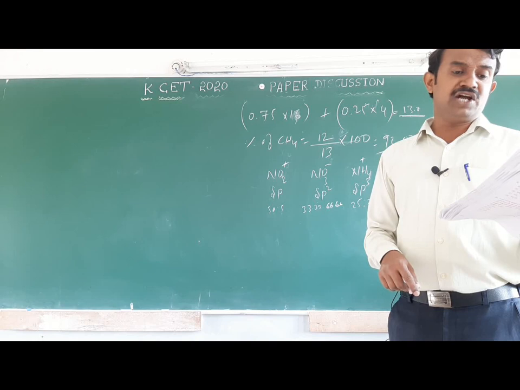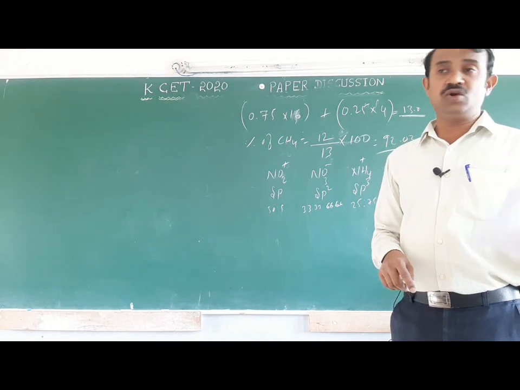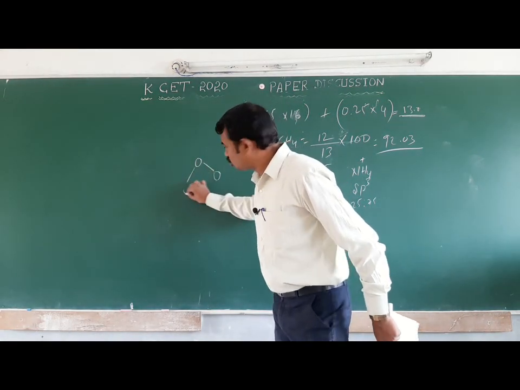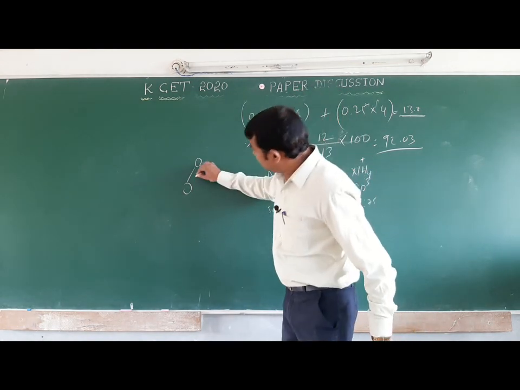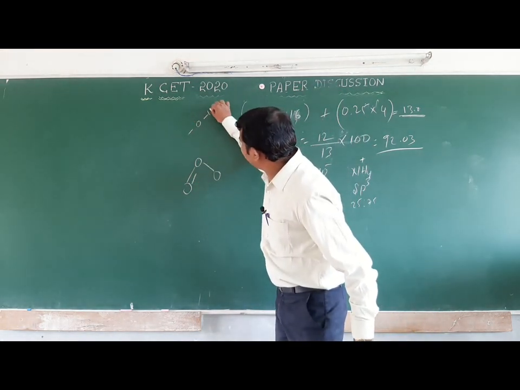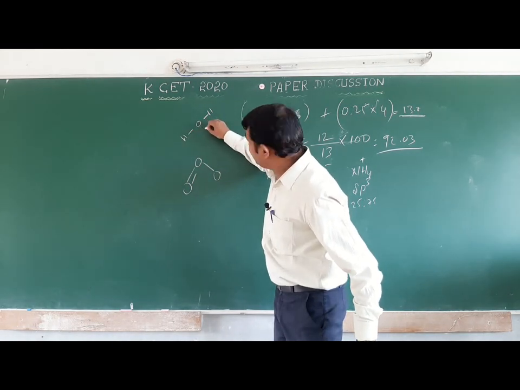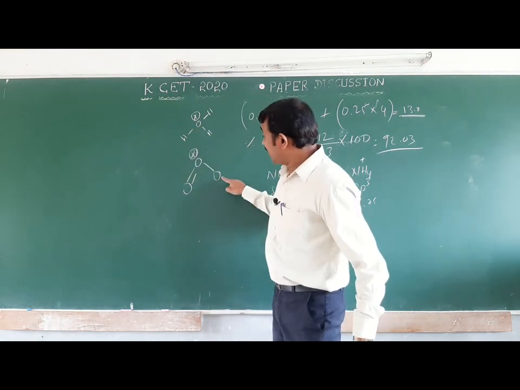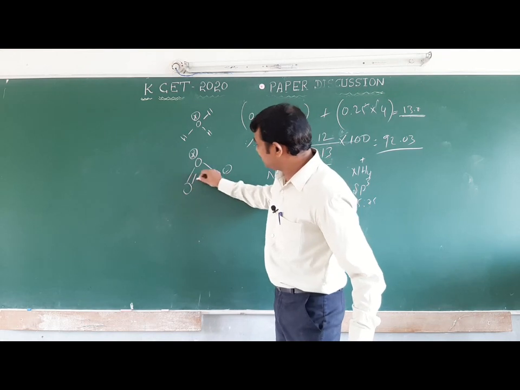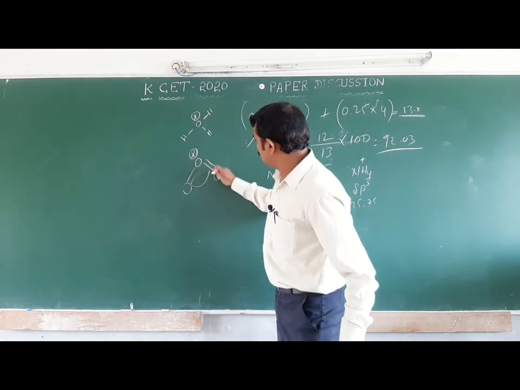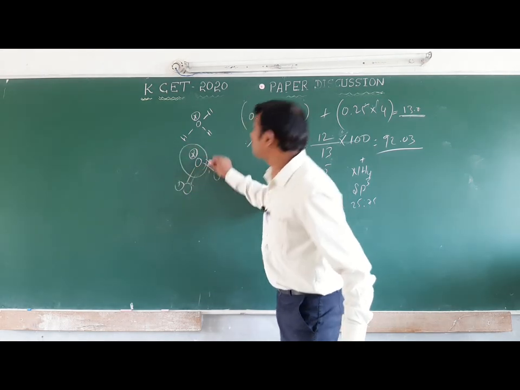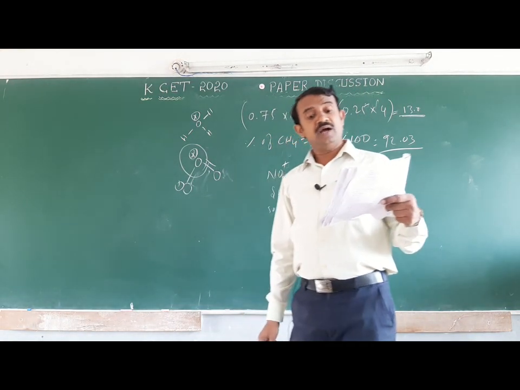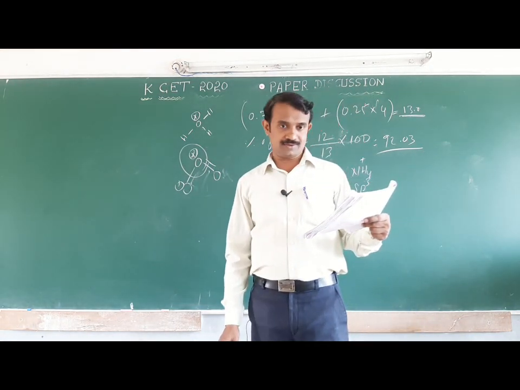Next one. The formal charge on the central oxygen atom in ozone. You should remember the ozone structure. Ozone has a double bond with one oxygen. Here one oxygen is negative. In the resonance structure the double bond is shifted, so that oxygen is neutral and the other is negative. But the central oxygen has charge plus 1. The options are plus 2, plus 1, minus 1 and 0. Option plus 1 is the answer.